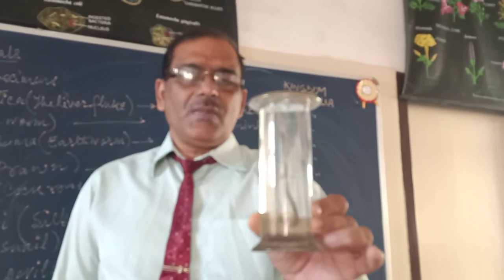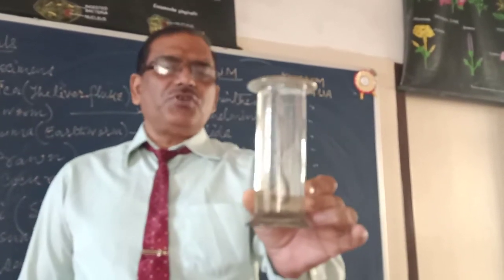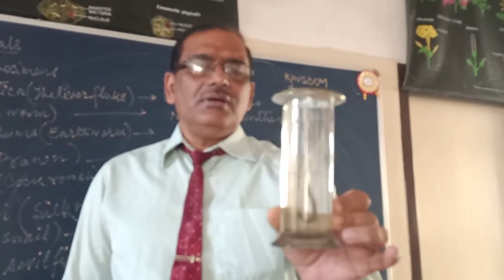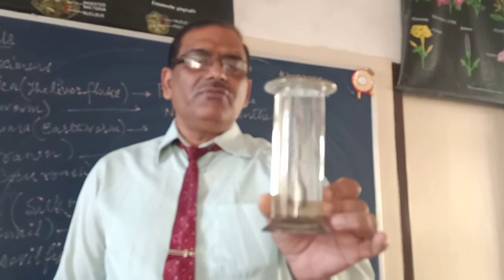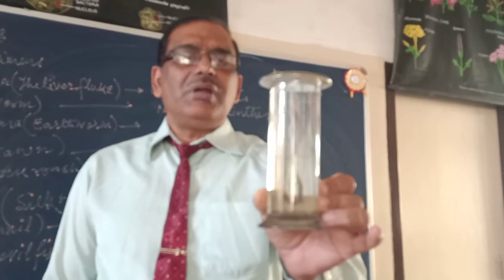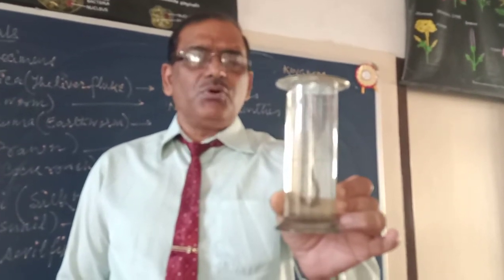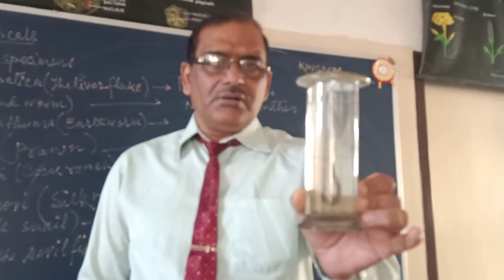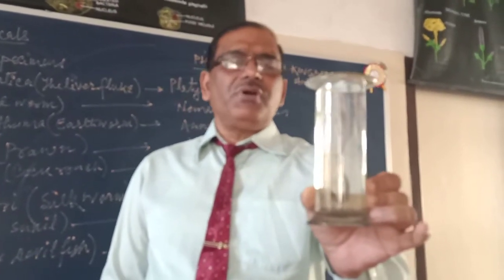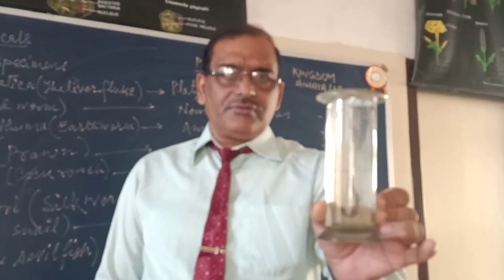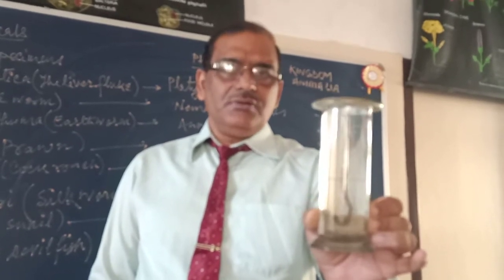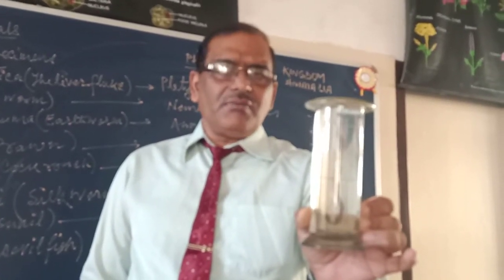Earthworm. What are the respiratory organs? Skin. Symmetry bilateral. Respiratory organs, through skin. Blood vascular system, closed type. Blood is red due to presence of hemoglobin, but hemoglobin is diffused in the plasma of the blood. RBC is absent. Now the excretory organs, nephridia. Nephridia are the excretory organs meant for excretion. Next point, nervous system well developed. Presence of double ventral nerve cord.